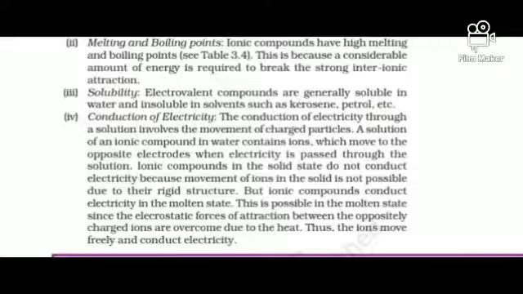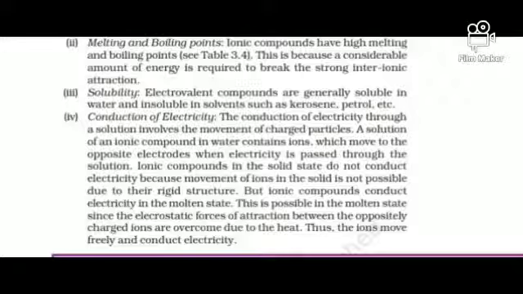And the third very important point is solubility. Solubility means the soluble nature of a solute in solvents: whether it is soluble or insoluble in the solvent. They are soluble in inorganic solvents but not in organic ones. So they will not dissolve in petrol or kerosene, but they can dissolve in water and others.